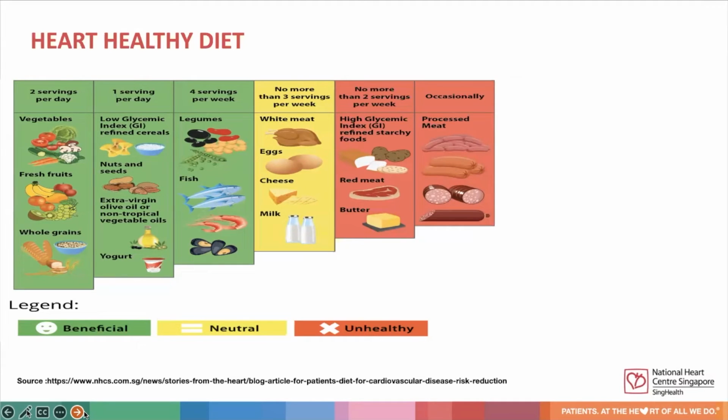For neutral foods such as white meat, eggs, cheese, and milk, there should be no more than 3 servings per week. For unhealthy foods, we should limit them to no more than 2 servings per week. For example, high glycemic index refined starchy foods, red meat, butter, and occasionally only for processed meat.